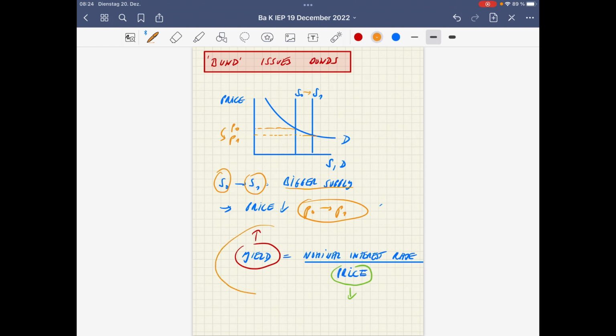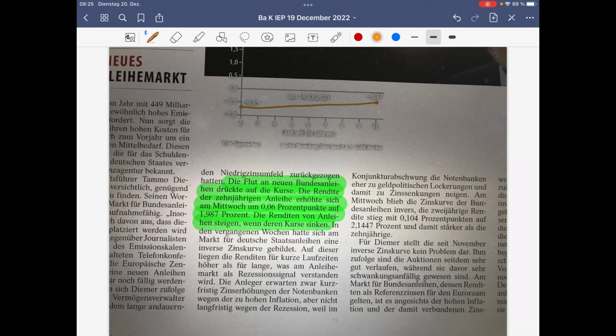According to the formula, lower bond prices mean a higher yield. That's crucial now. So if new bonds are issued, this reduces the prices and simultaneously increases the yield, because yield and prices are inversely related.